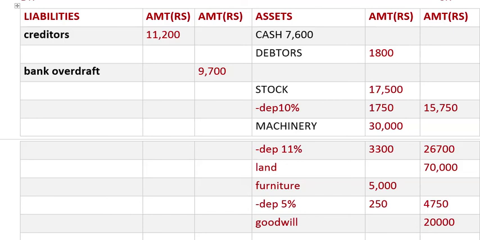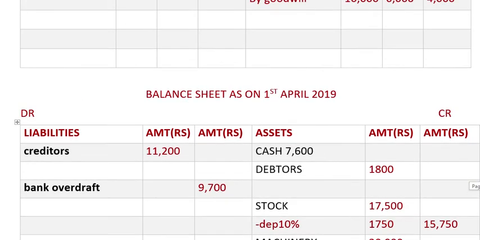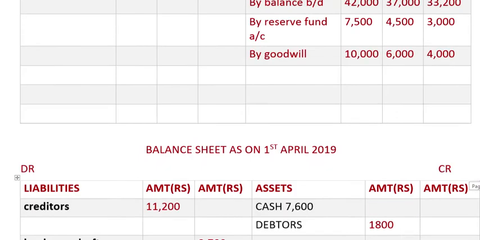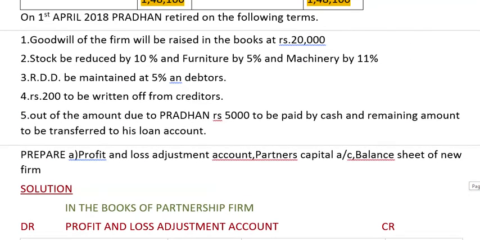Now RDD is to be maintained at 5% on debtors.